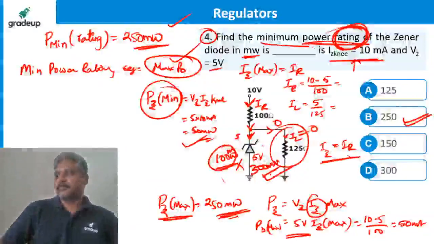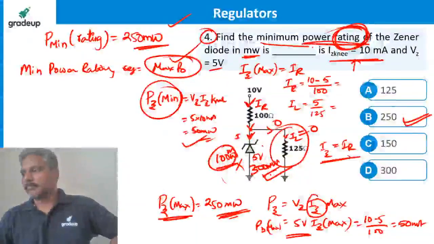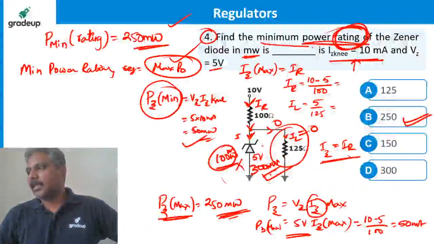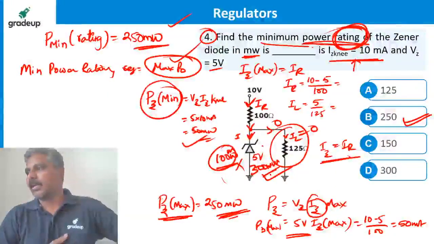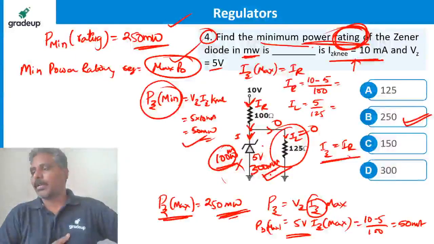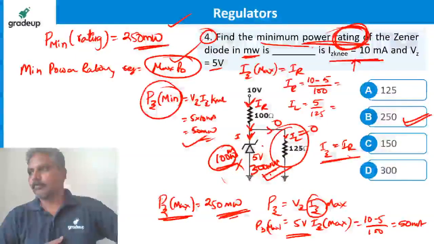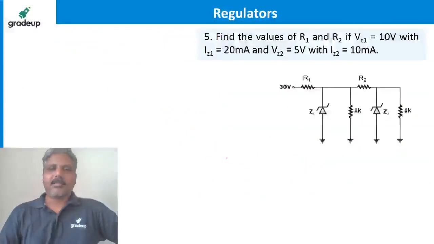Got it? If they ask for maximum power rating instead of minimum, we do the same thing.